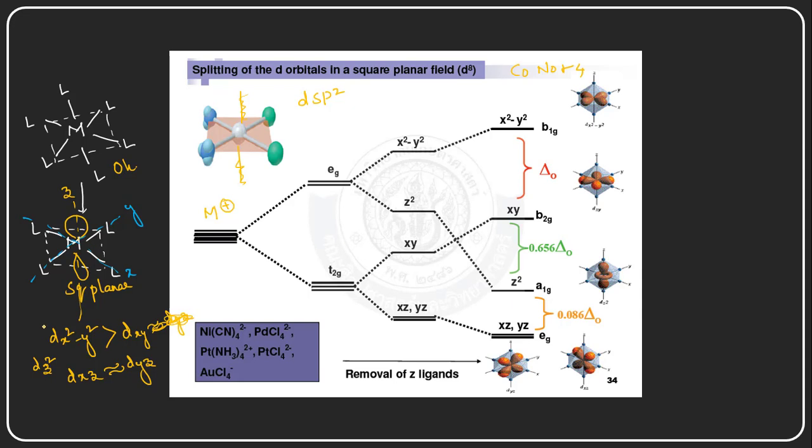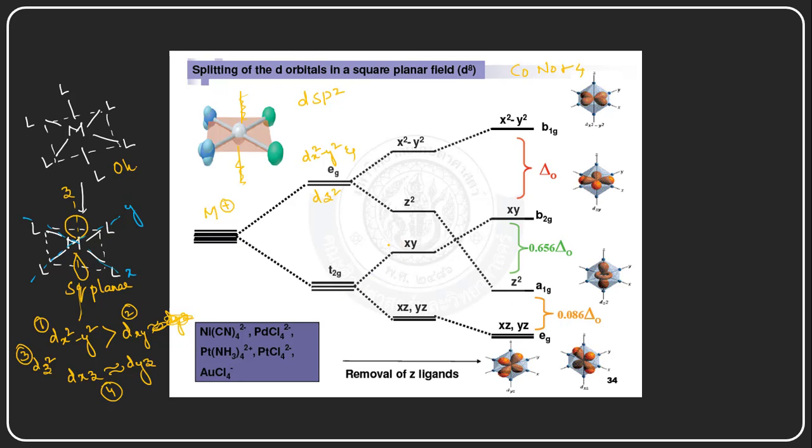So this has a higher energy than the dxy orbital, and then the dz square orbital, and then these two orbitals. The Eg orbitals have two types: the dx square minus y square orbitals as well as the dz square orbitals, right? These two orbitals are split, and the dx square minus y square orbital has more energy than the dz square.